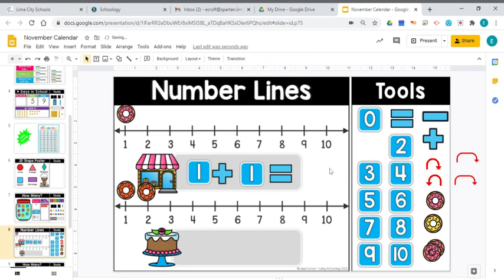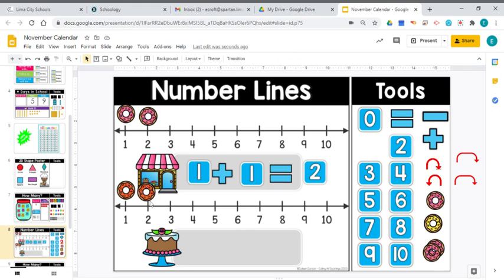Have you ever heard that before where someone says 1 plus 1 equals? Well, let's take a look and see what that is. Let's add another donut to our number line. So I had one donut, I added one more. Now I have 2 donuts. There we go. 1 plus 1 equals 2.